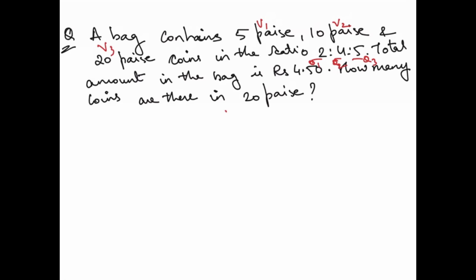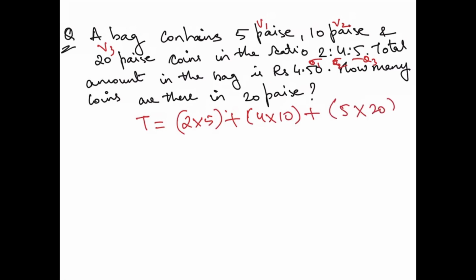Now the rule becomes easy. So how do we do this? We have to take out T, total. So total will be 2 into 5, right? Plus 4 into 10 plus 5 into 20, right? So when you do this, you get 150, correct?